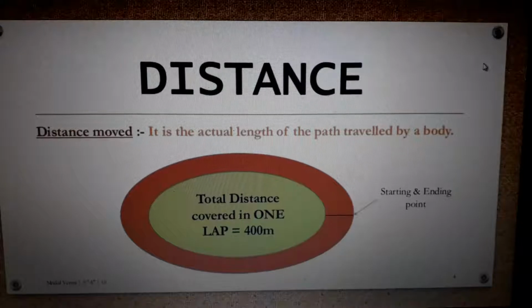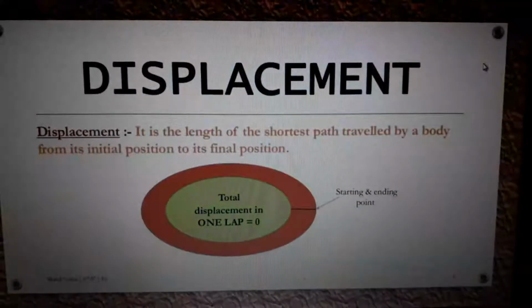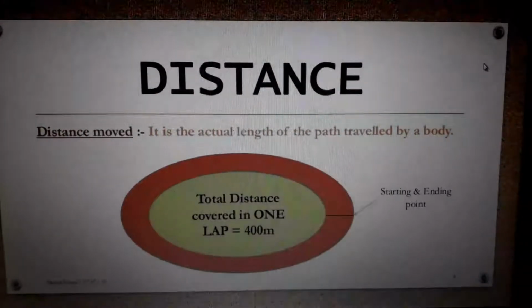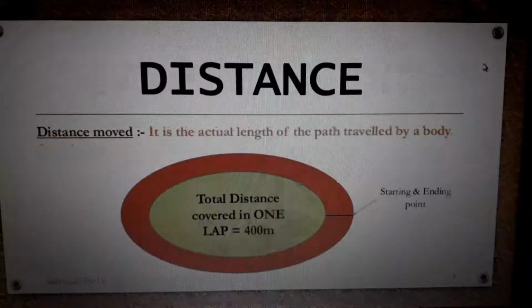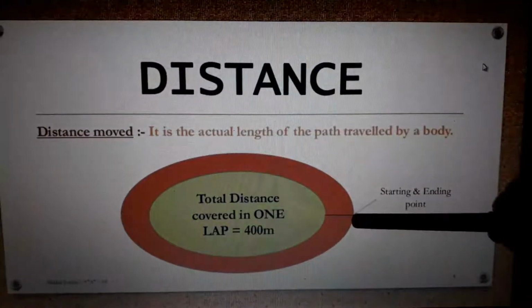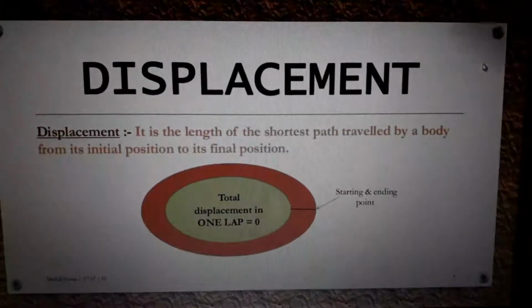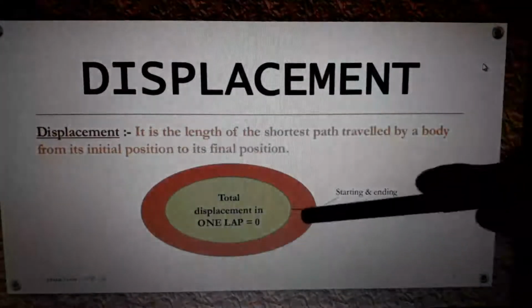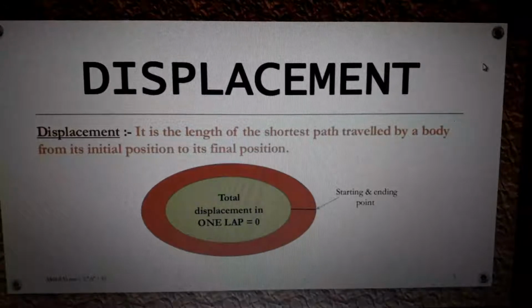It's very simple physics. But at the same time, what is the difference between distance and displacement? Distance means the total distance. The same thing, you are doing it again. You started from here, you reached back here. The displacement is 0. Why?